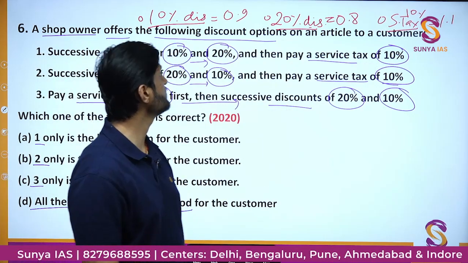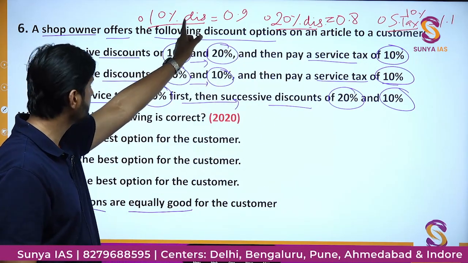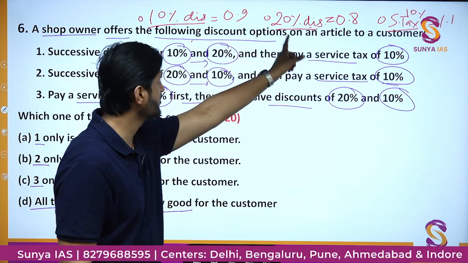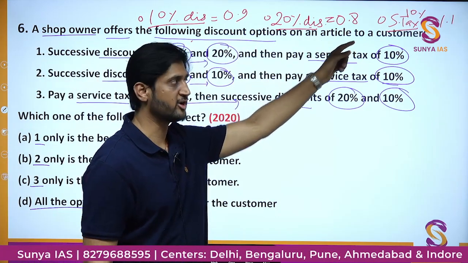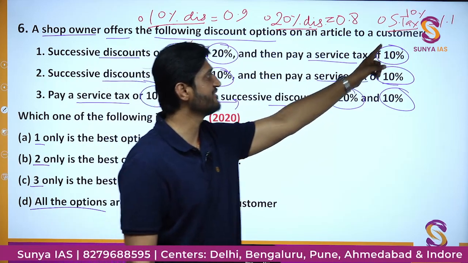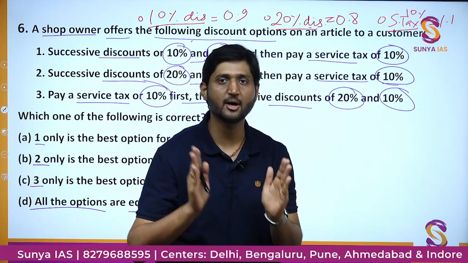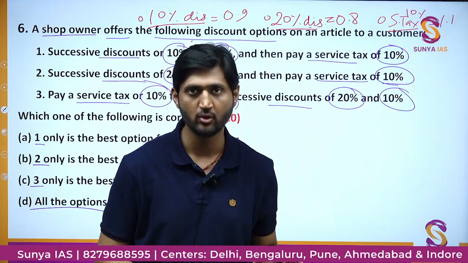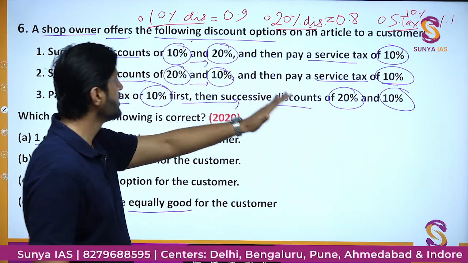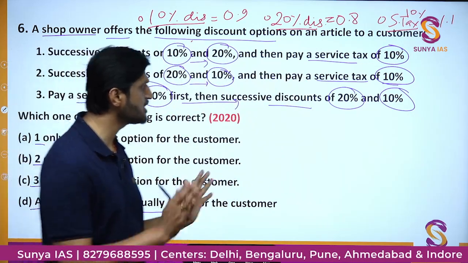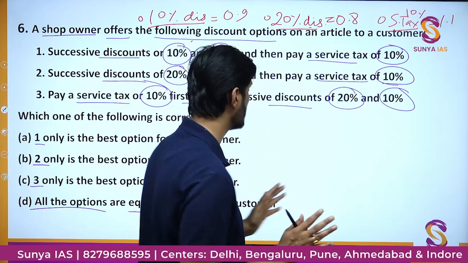So here if a 10% discount is given, we multiply with 0.9. If a 20% discount is given, we multiply with 0.8. If tax is given, we multiply with 1.1. That is the basic idea which we have to follow. Okay, is it good so far? Because this is very simple, very basic stuff we have been discussing a lot of times now.